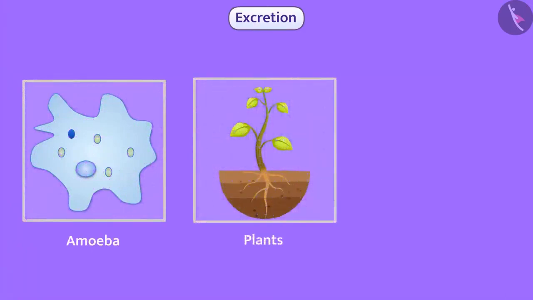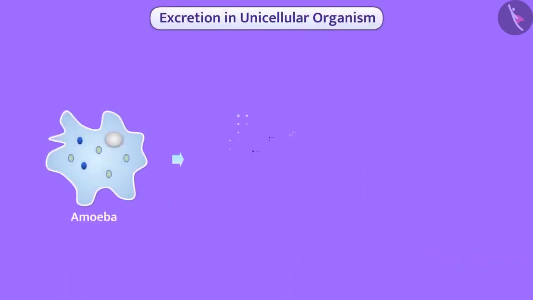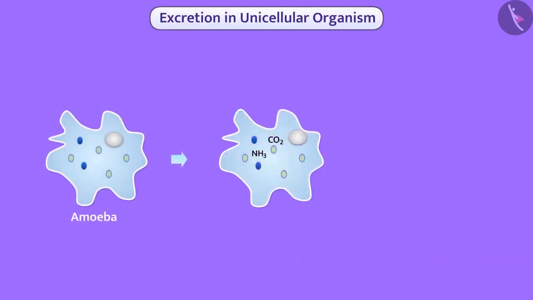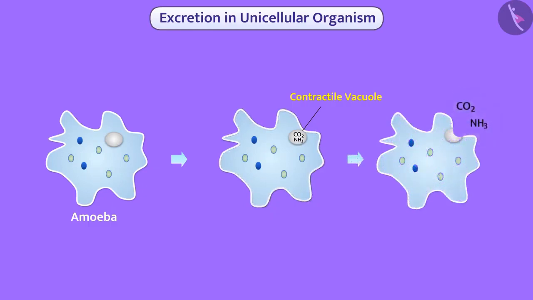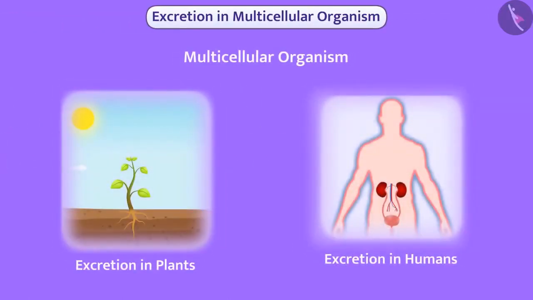Let us see how excretion occurs in different organisms. In the cytoplasm of some unicellular organisms, the waste such as carbon dioxide and ammonia gets collected into the contractile vacuole and is excreted outside the cell surface by the action of diffusion. Multicellular organisms have specific organs for excretion.